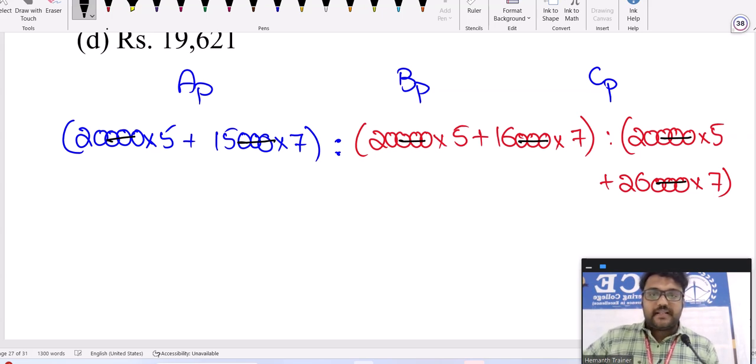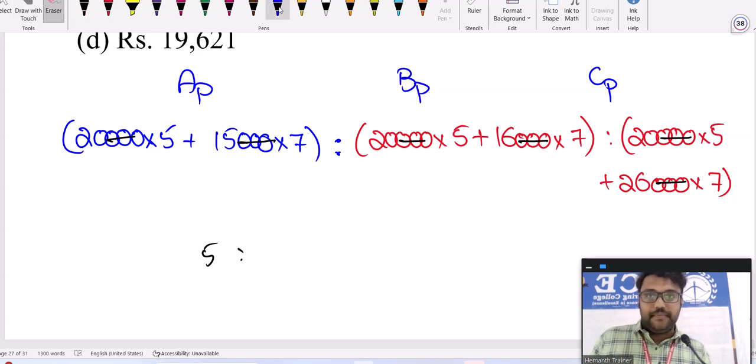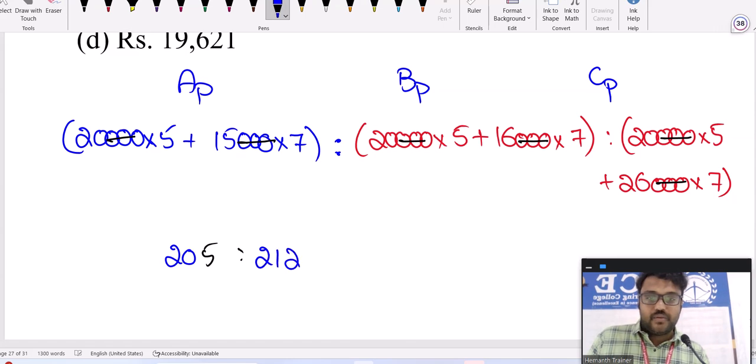It's simple. 100 plus 105. I think still we can divide with 5. No, it's not possible. We'll see later. So we got 205, right? 100 plus 105, 205. Here we have 100 plus 112, which is 212.